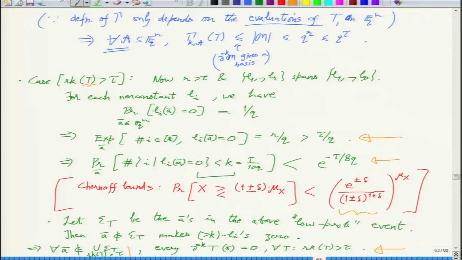Those bad A's define E_T, and since you have at most S many T's, take the union of all these bad sets. That is being done here. So if you pick an A that is not bad, then the kth derivatives of all these T's will vanish at the point.